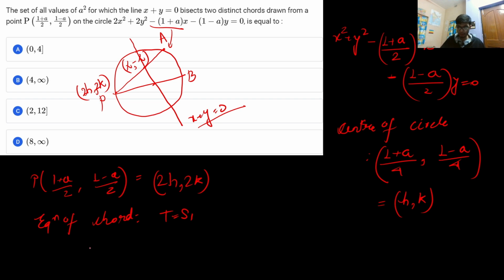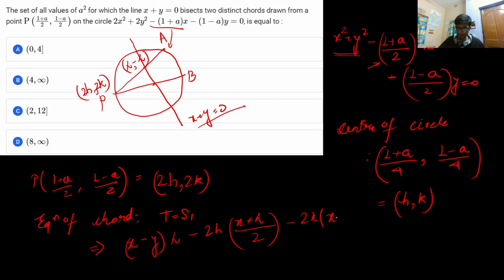So for this circle equation, we first find T. This will be x minus y lambda, minus 2h into x plus lambda by 2, and minus 2k into y minus lambda by 2, is equal to 0.